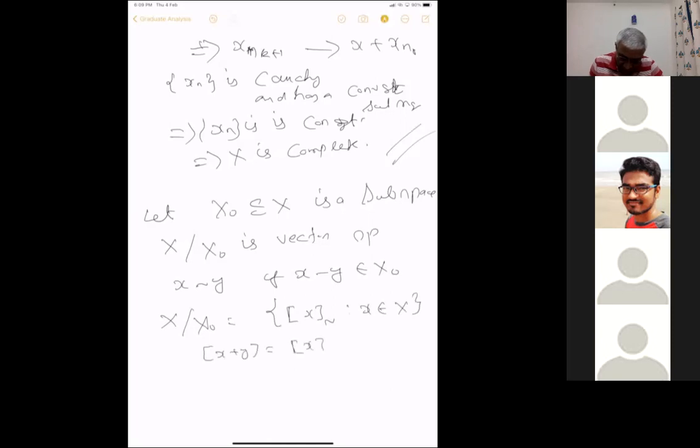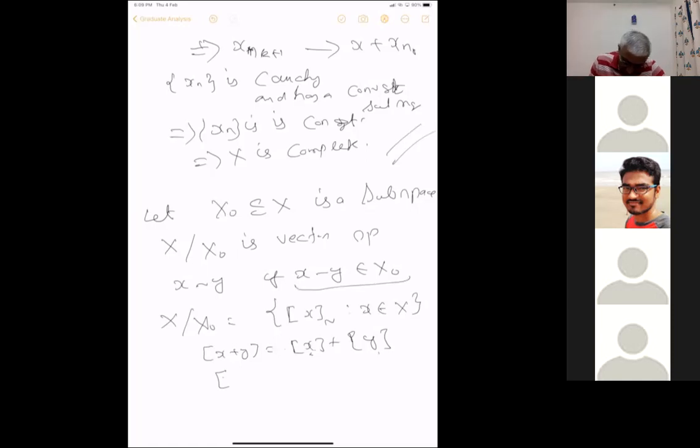These things are consistent. It should be well defined and all those things. I mean, just the other way. It's this way. You add equivalence classes. You can take any element in this equivalence class, any element in the other equivalence class, and add them, and they will uniquely define an equivalence class. So it should be well defined. These are all things you should verify using this equivalence relation. You can verify all these things.